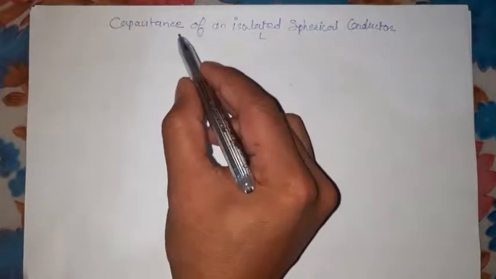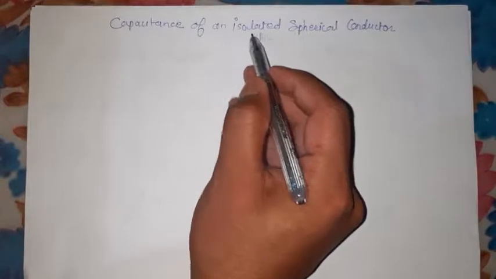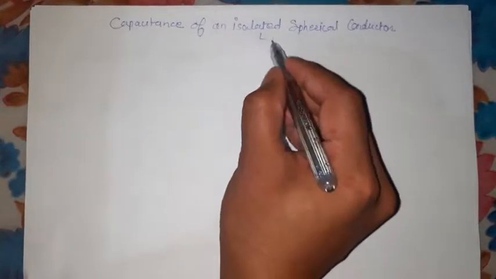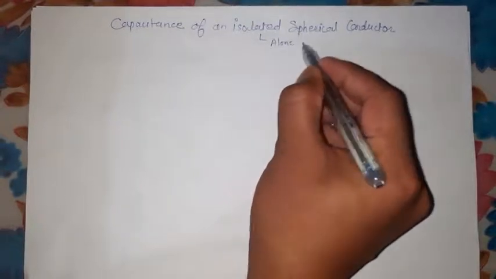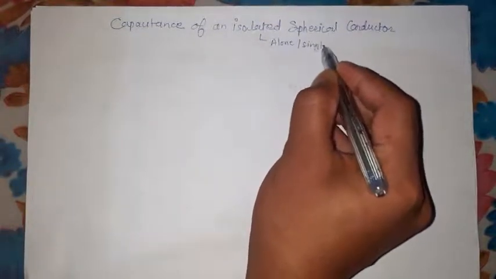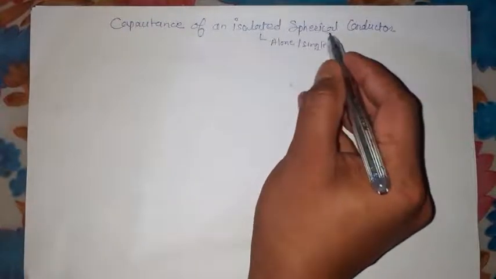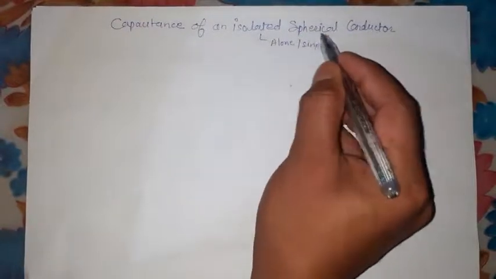Today we are going to learn about the capacitance of an isolated spherical conductor. Isolated means alone, a single conductor apart from the others. So we are going to learn how much is the capacity of this single spherical conductor.